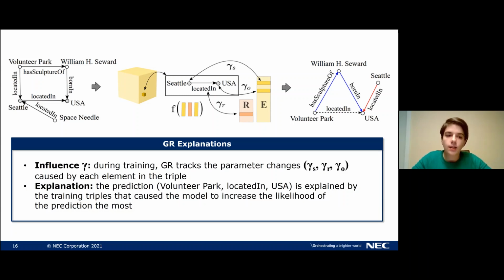After training is done, we can use exactly this influence to explain a prediction. So the model will now make some kind of prediction. In our example, this is that Volunteer Park is located in USA. And we want to explain this prediction by saying which training instances increase the likelihood of this prediction the most. And here, for example, we have that Volunteer Park has a sculpture of William H. Seward, and also that William H. Seward is born in the USA. So based on these facts, those were the reason why the model increased the likelihood that the Volunteer Park is also located in the USA.